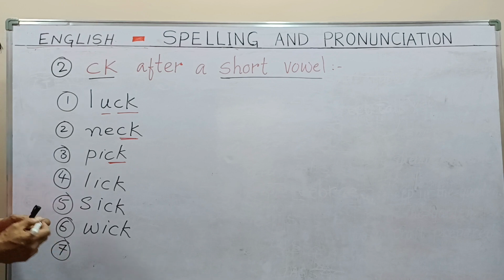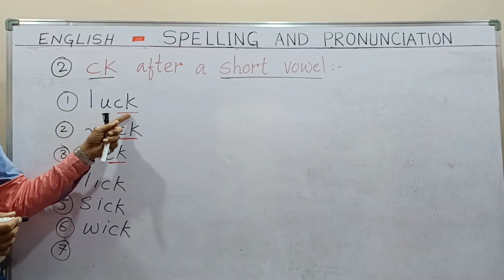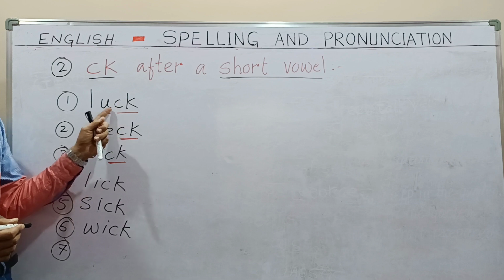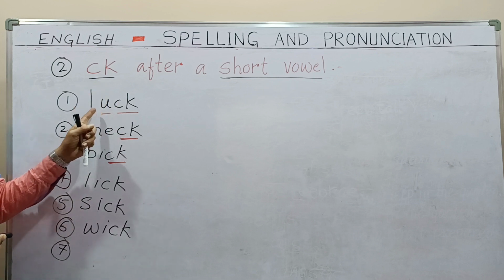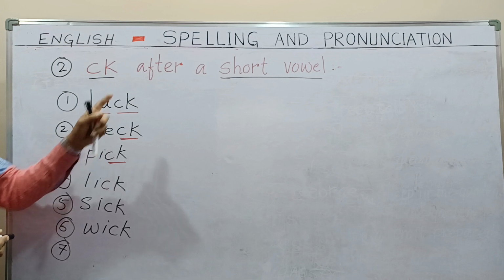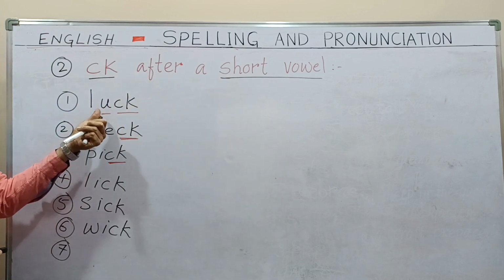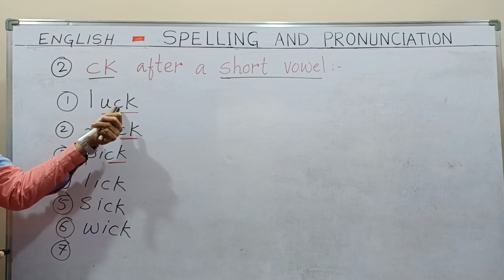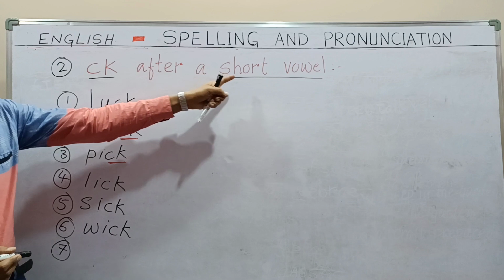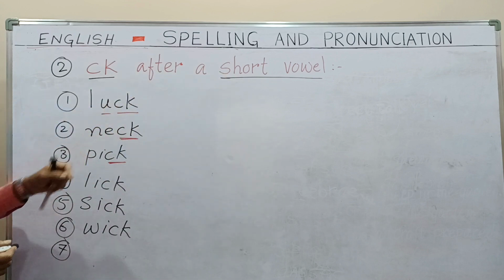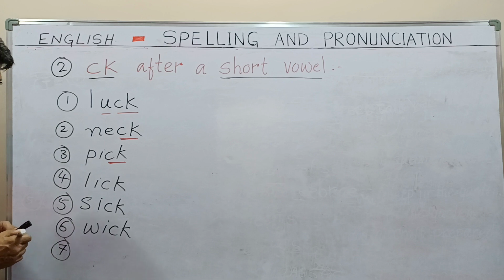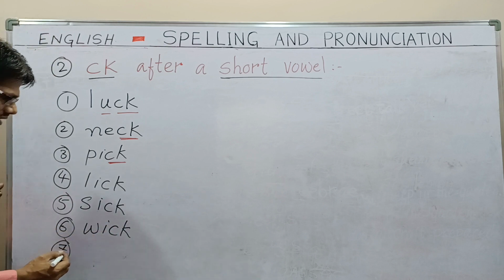If you want to write K as the last letter after a short vowel sound, then before the last letter we have to add C. The C is compulsory because of the short vowel sound: luck, neck, pick, lick, sick, wick. And many more words I can give you.